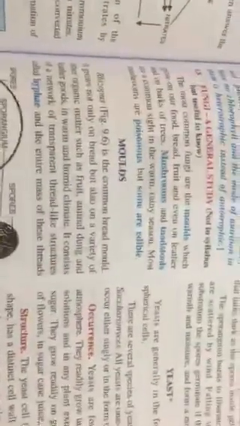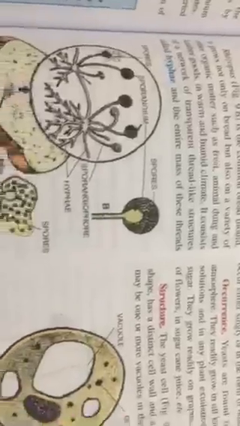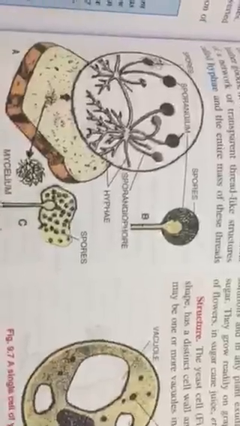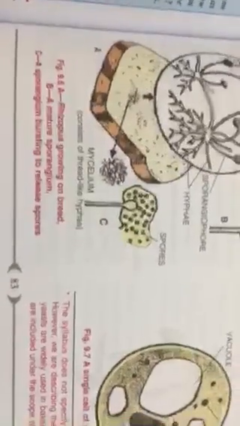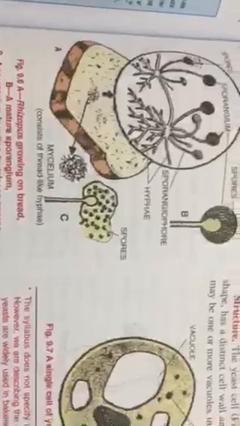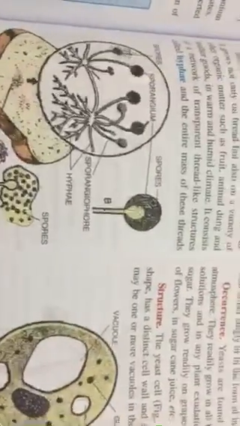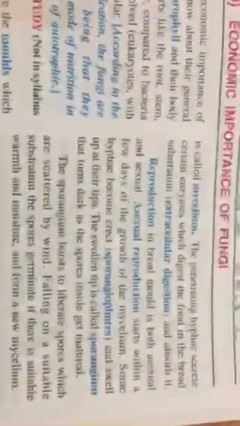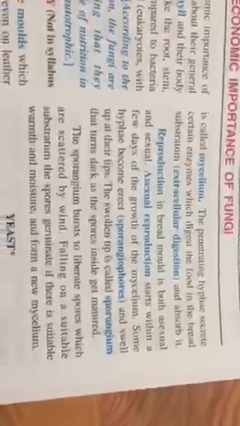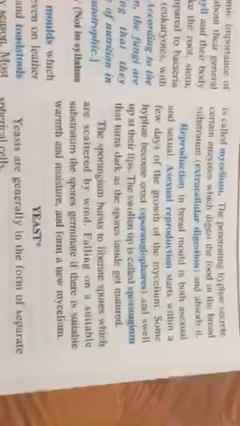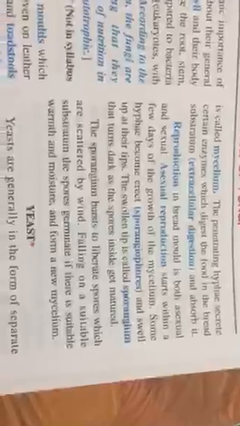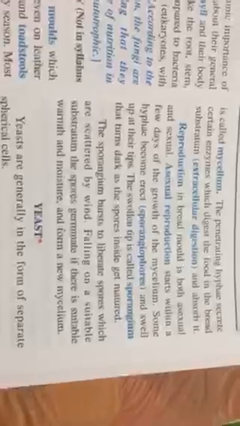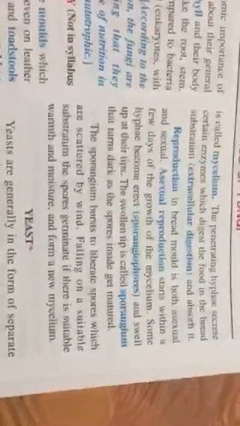Okay, then they are unicellular as well as multicellular: unicellular is yeast and the multicellular is Rhizopus. Then the mode of nutrition can be saprophytic or heterotrophic. That is what it says. Then reproduction can be asexual reproduction, and it forms a special sporangium. Sporangium produces spores, and that way it causes reproduction.